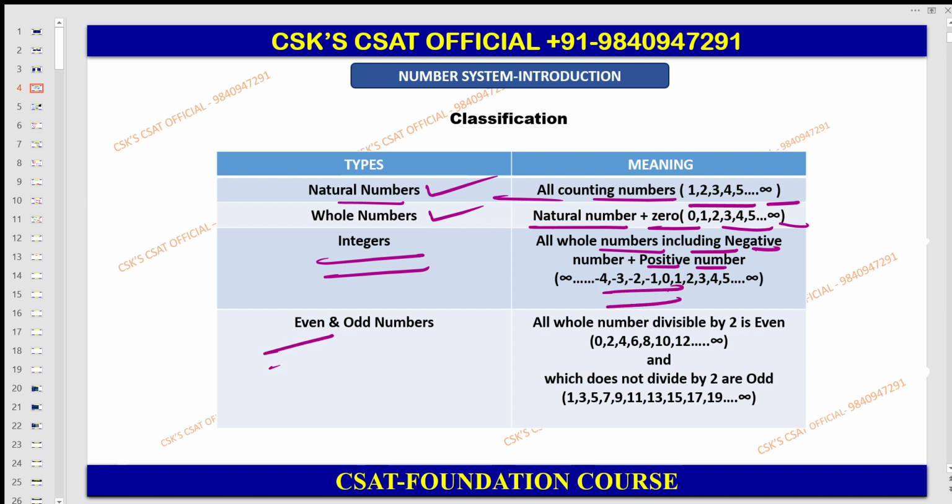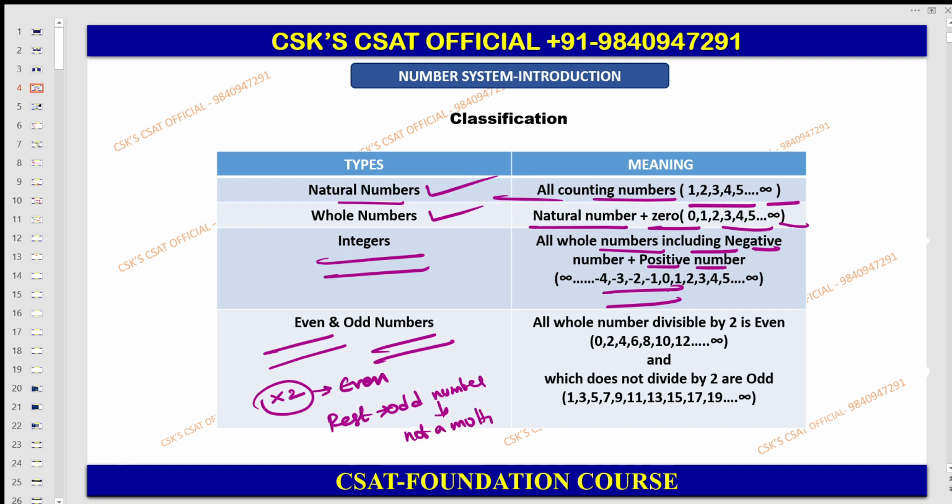Next here, even and odd numbers. Whatever is a multiple of 2 is nothing but an even number. The rest are odd numbers, which means not a multiple of 2. So therefore, a whole number which is divisible by 2 is even, and which is not divisible by 2 is odd. Or else, a multiple of 2 you can take as even, and the rest, not a multiple, you can take as odd.